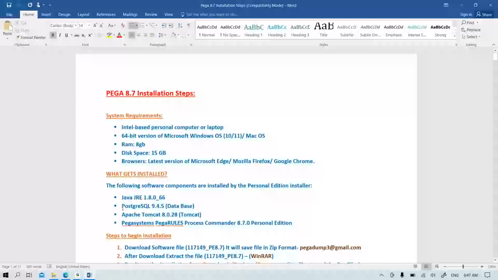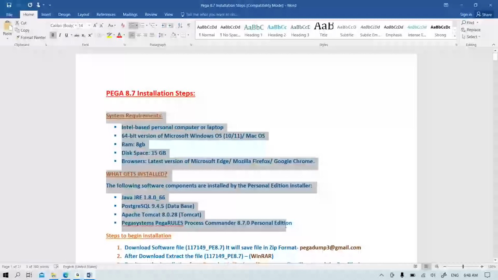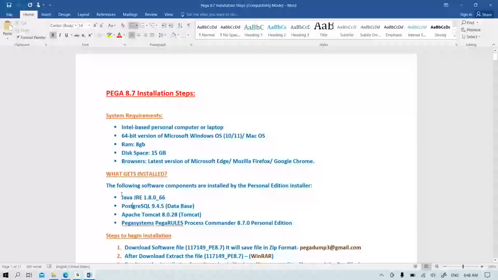So here the Personal Edition is one user access. In companies, it will be accessed by all the team members in that project. But here it is one user access. If I install it in my system, only I can access the application. If you install it in your system, only you can access the application. So these are the system requirements for installing this PEGA application. The PEGA application comes with all these things as a package.